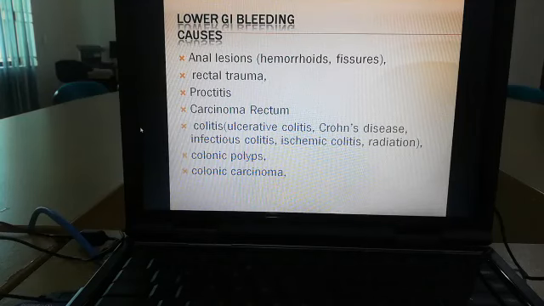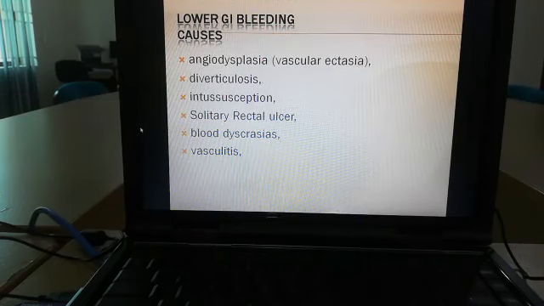Colonic carcinoma is also an important cause. Rare causes of lower GIT bleeding include angiodysplasia, that is vascular ectasia, diverticulosis, intussusception, solitary rectal ulcer, blood dyscrasias, and vasculitis.